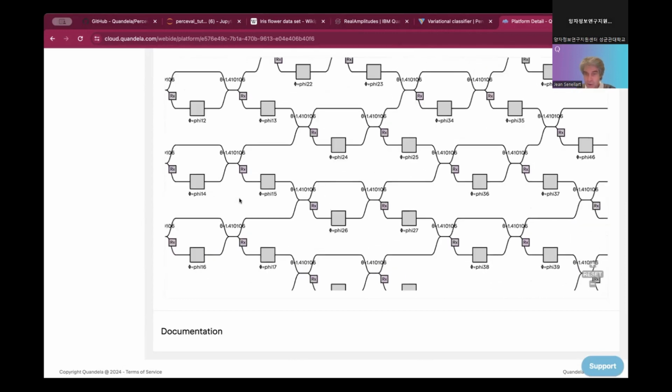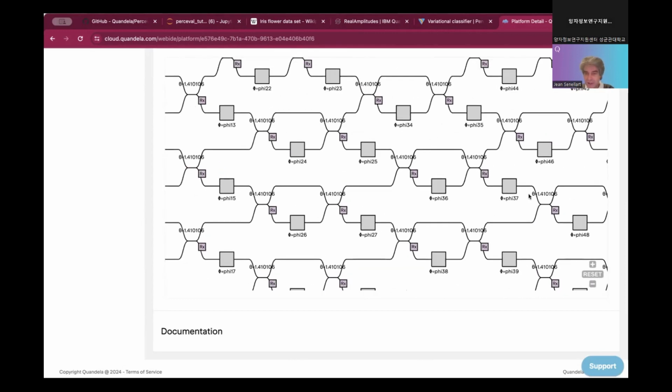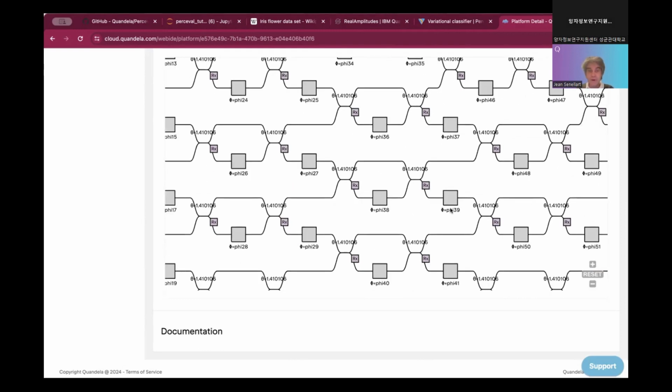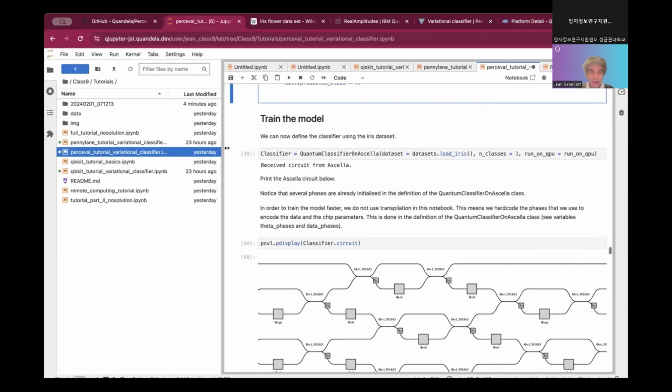And there was, for instance, the 37 that was used for the data. So 37, 39 probably is used by the data. Let's look back at the code.